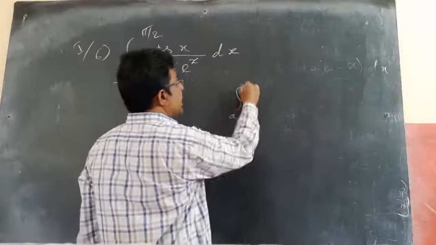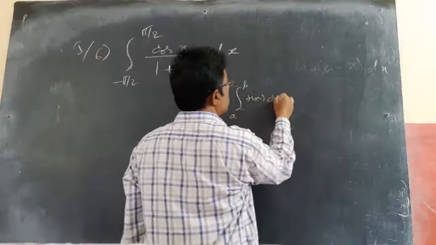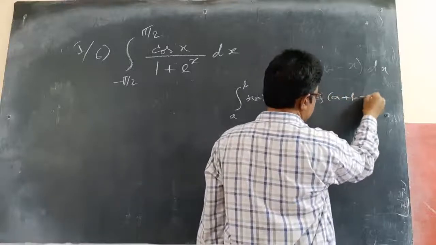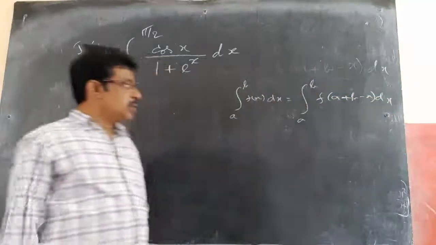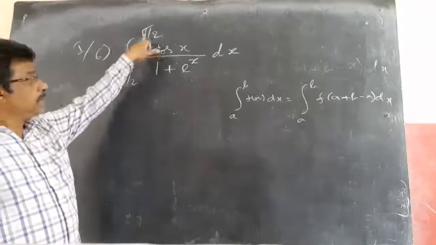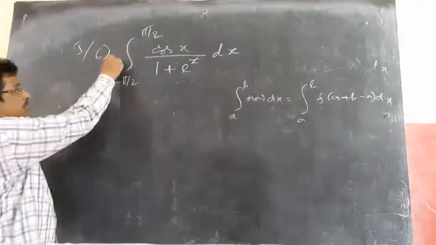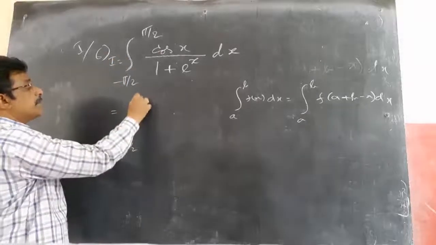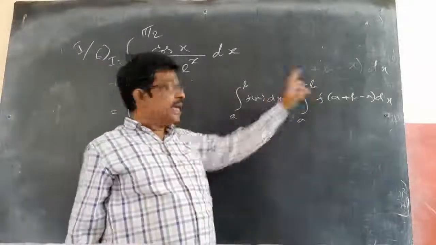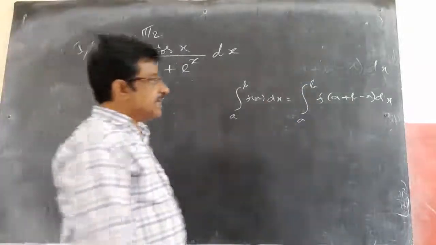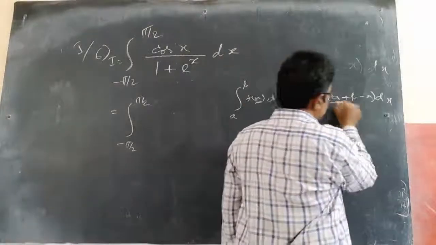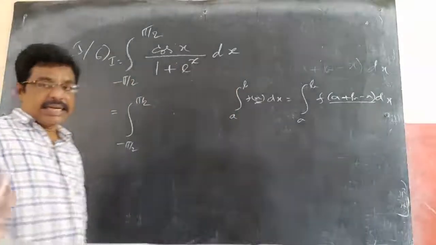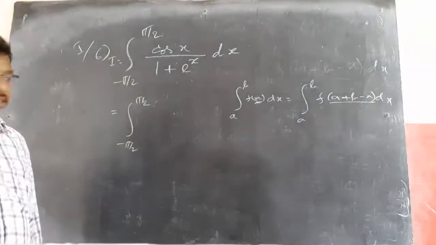The integral from a to b of f(x) dx is equal to the integral from a to b of f(a plus b minus x) dx, only our property is saying. So here a is minus pi by 2, b is plus pi by 2. If I assume this is some I, then I is the integral from minus pi by 2 to plus pi by 2. In place of x we are substituting a plus b minus x, then the integration does not change. We already discussed the third property.